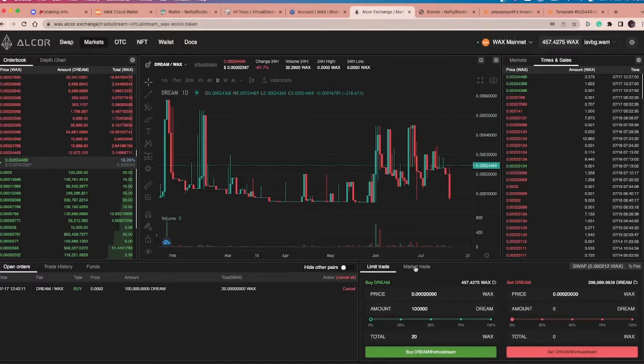Setting this up to try a limit trade, do it with a small amount first of all, potentially, to see how this works. It gives you an opportunity to play around with this. This is a good learning experience. So hopefully I'm showing you something useful and you can give it a try with a small amount of wax and see what happens. You might find that it's not worth your effort and you're happy to just go into the swap.